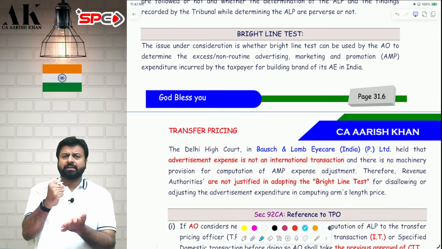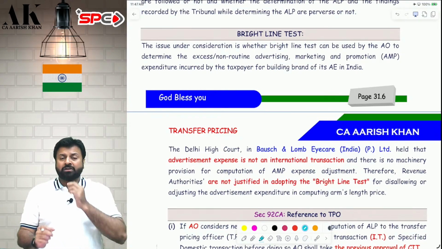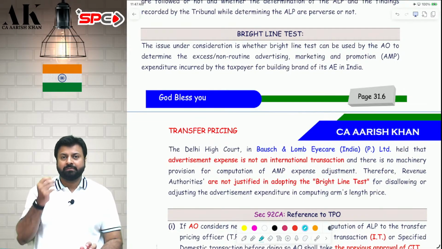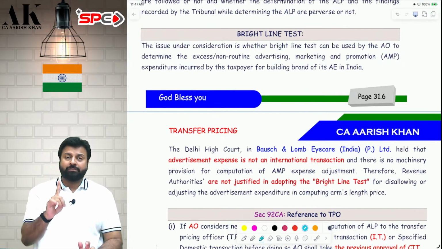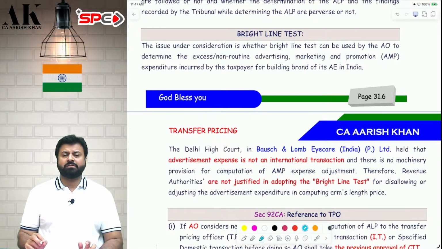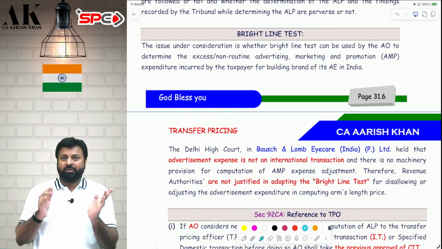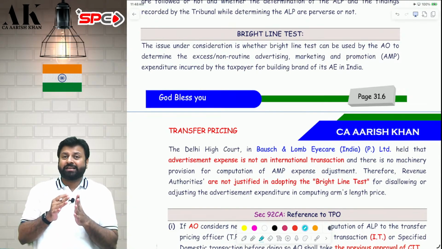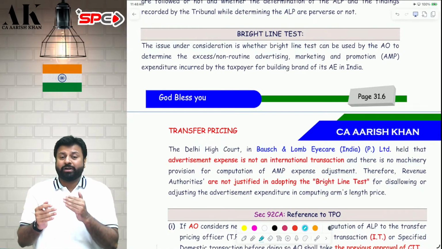Still the assessing officer is applying this bright line test on Sony India and even on Bosch and Lomb India, etc. and many other companies. So the Delhi High Court has held that you cannot apply the concept of bright line test in India in the absence of machinery provision. There is no computation mechanism in India to divide what is routine and what is non-routine.